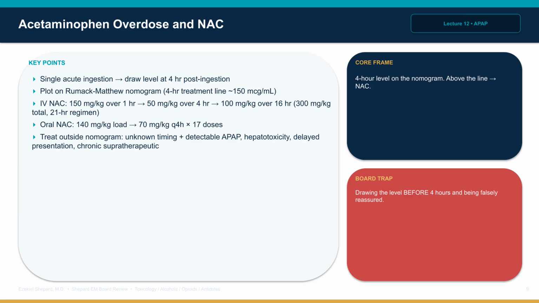King's College criteria: arterial pH below 7.3 after fluid resuscitation, or the triad of INR above 6.5, creatinine above 3.4, and grade 3 or 4 encephalopathy.